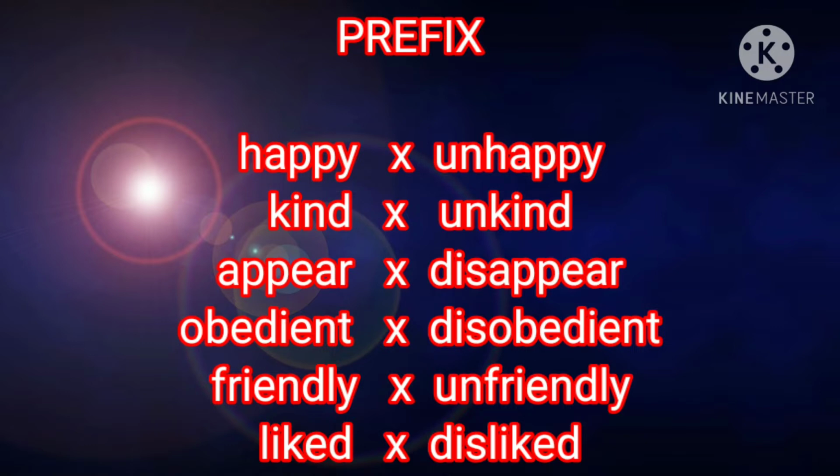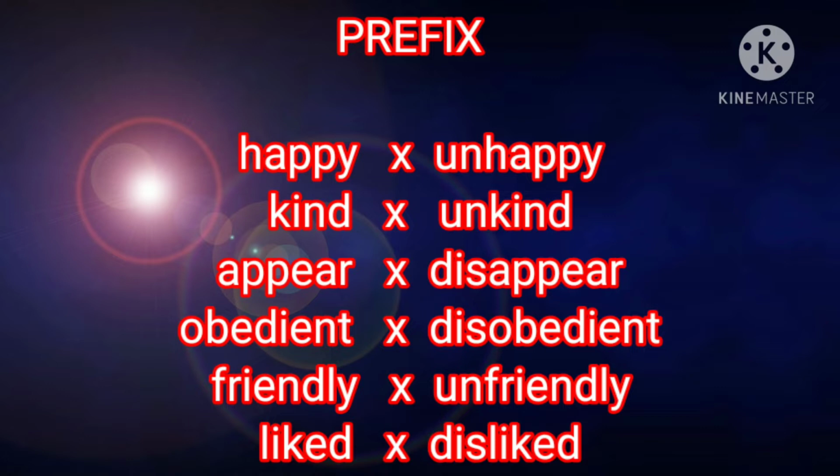It is a group of letters or syllables added at the beginning of a word that changes the meaning of that word. Here are some examples. Happy, unhappy. Kind, unkind. Appear, disappear. Obedient, disobedient.